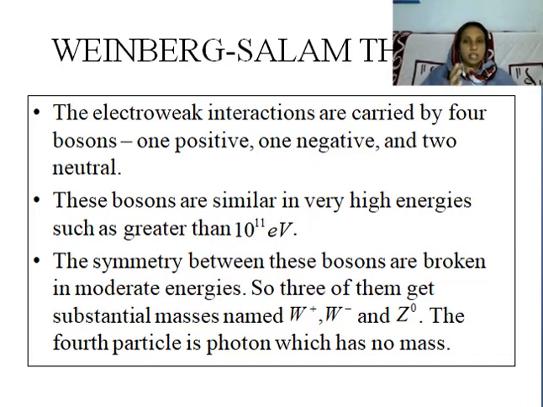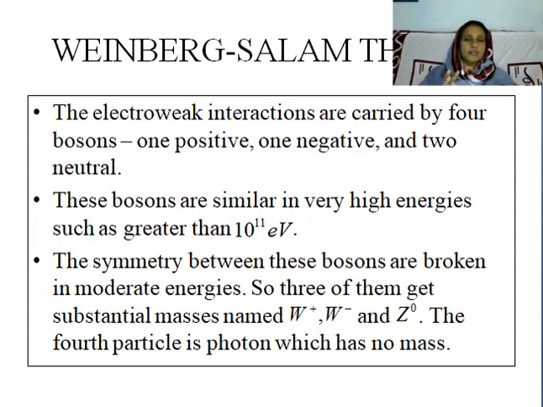Three of the particles are massive, and they are W plus, W minus and Z0, the neutral Z particle. And the fourth particle is known as the photon, which is the massless carrier of electromagnetic interaction.